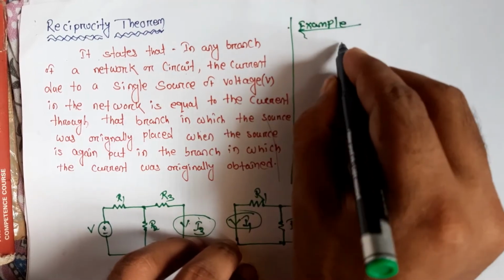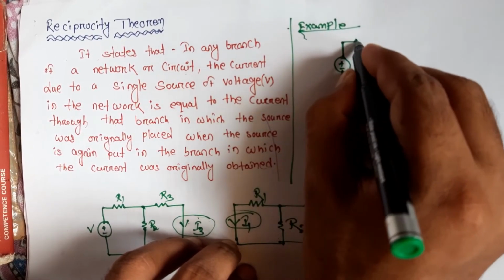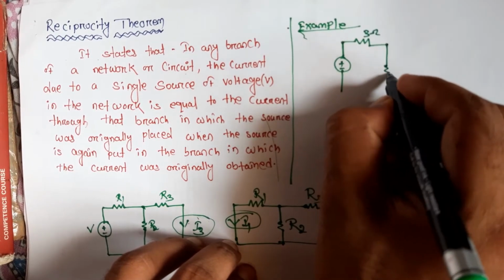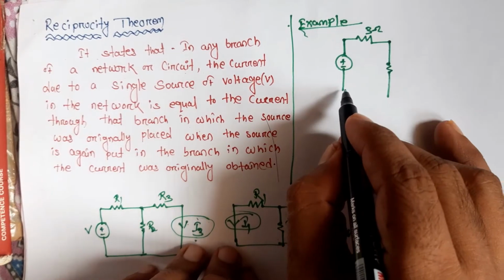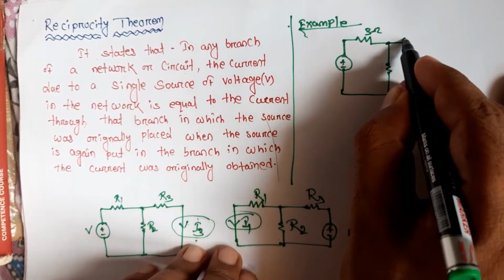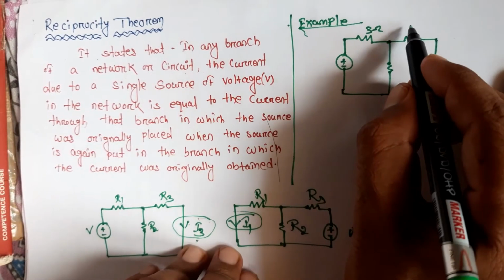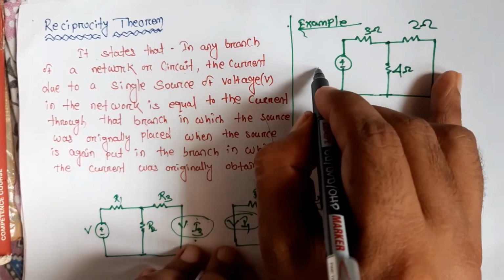The example circuit is like this: this is the voltage source, this is 3 ohm, this is 1, this is 4 ohm, this is 2 ohm, and let this be 12 volt.